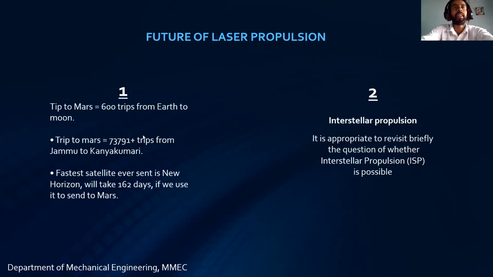And also we can see that a trip to Mars is equal to 600 trips from Earth to Moon, sir. And one of the studies says that if we are using a laser beam and concentrating the beam on the outer space rocket, sir, we can clearly say that we can reach from Earth to Mars in 3 days, sir. It will travel at approximately the speed of light, sir, and the rocket will reach the Mars surface from Earth in 3 days, sir, which will be a big achievement